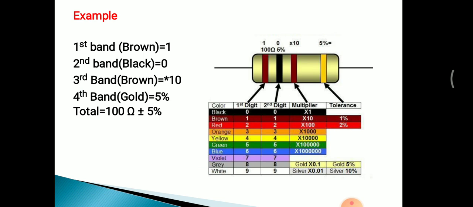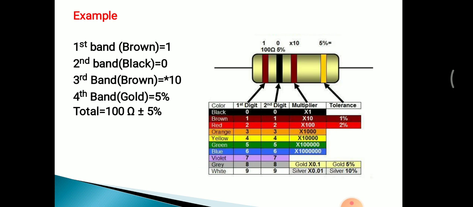This resistor has 4 bands. The first band is brown, the second is black, the third is brown, and the fourth one is gold. As we have seen on the table, the first and second bands show the first digit and second digit. Brown shows the value 1, and black shows the value 0.